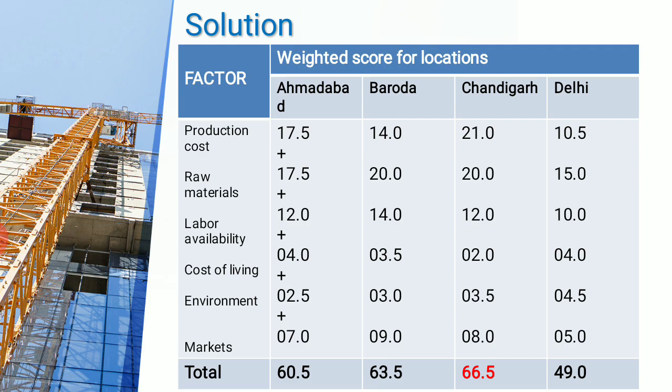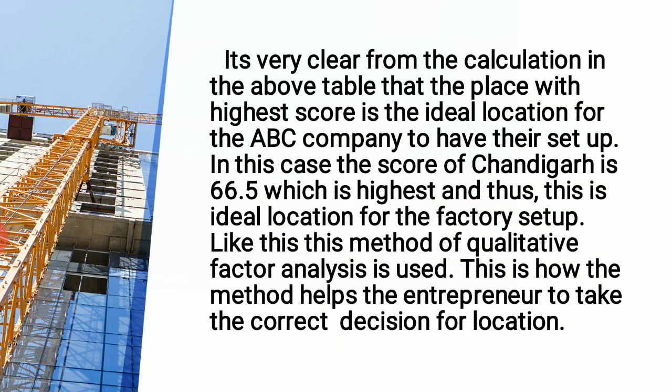And that is how, with the use of this qualitative method, when economic factors are not enough, we can use these qualitative factors with the help of this weighted average method, or we can say a factor analysis method. One can arrive at the perfect selection of the site. So those are the methods that we have seen in this session: two methods in quite detail, that is break-even analysis on one hand and factor analysis on the other hand.